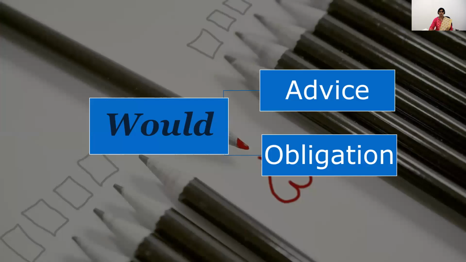The next modal verb is would. This word also performs giving advice or obligation. Don't pronounce the L, children. The letter L remains silent in this word. So we have to pronounce it like "wood".